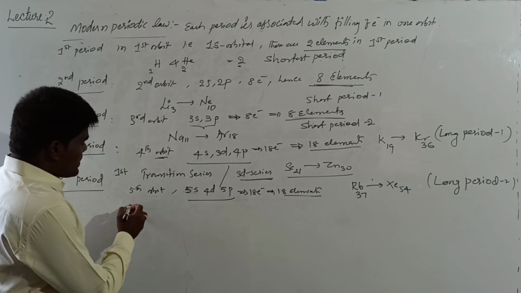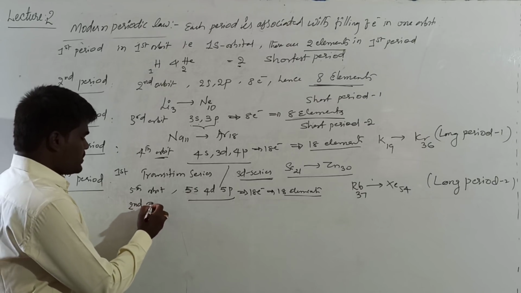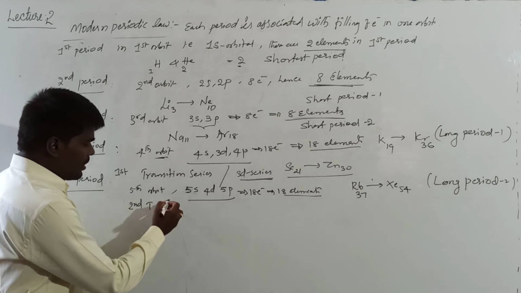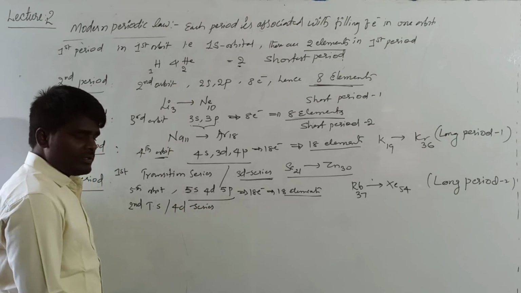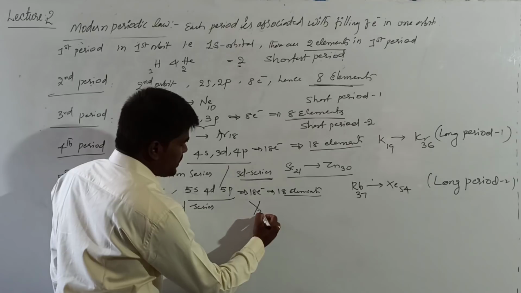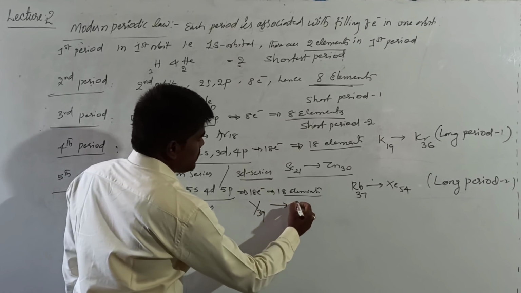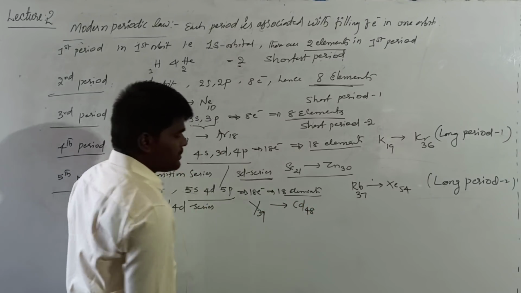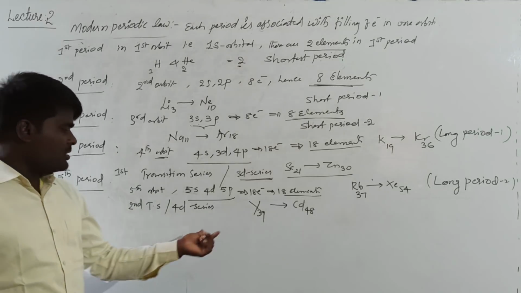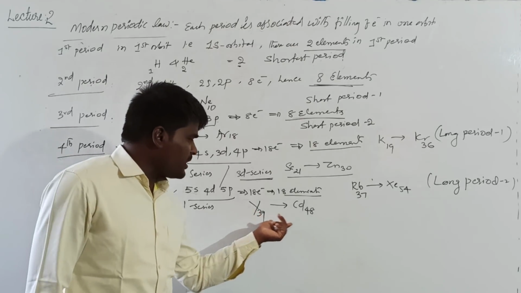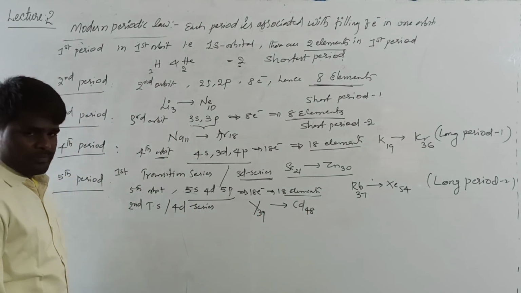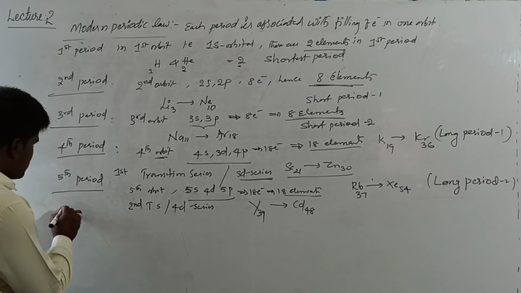Here also there is a second transition series, or it is also called the 4d series. What is the 4d series? That is from yttrium 39 to cadmium 48. The fifth period includes the second transition series or 4d series, which is from yttrium 39 to cadmium 48.